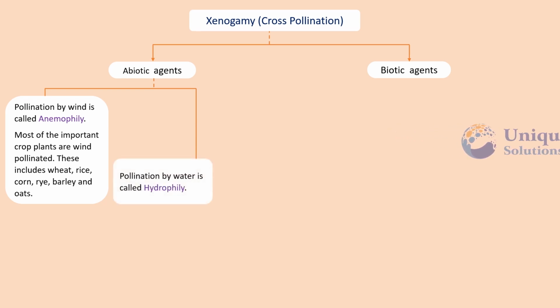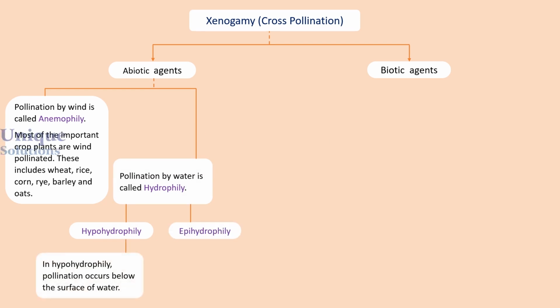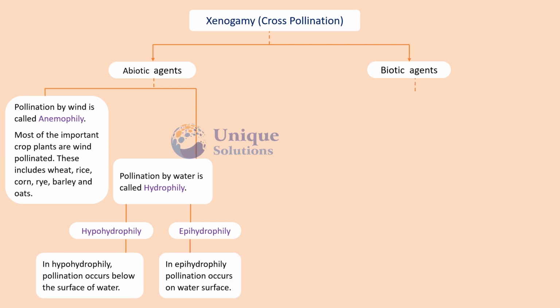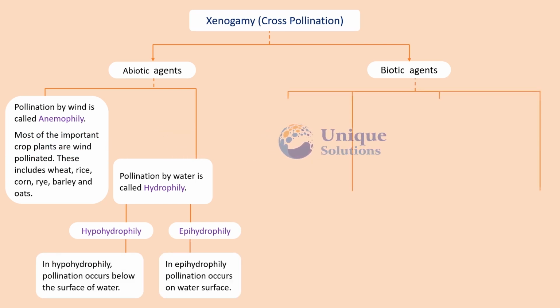Pollination by water is called hydrophily. Hydrophily is of two types, hypohydrophily and epihydrophily. In hypohydrophily, pollination occurs below the surface of water, whereas in epihydrophily pollination occurs on the water surface.